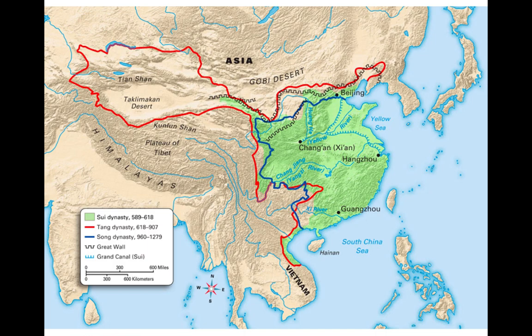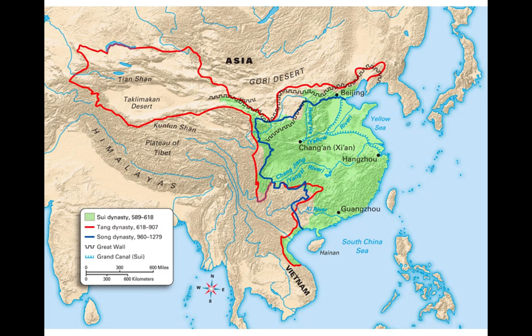You can see they continue with the Great Wall, maybe add on to it a little bit, but really the Tang and the Sui finish the Grand Canal, and the Grand Canal you can see is those blue kind of railroad marks. If you can see the cursor here going through China, linking the Yangtze River with the Huanghe River, and then linking that to Beijing. This is a huge deal because it allows for a heck of a lot more trade going north and south through China instead of only east and west.